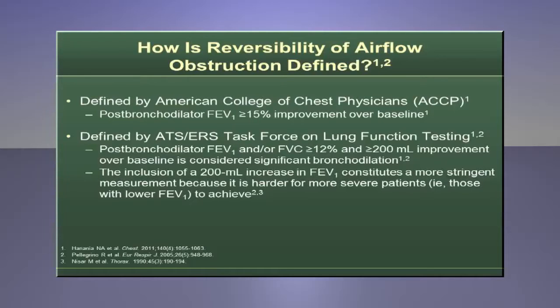Have your audience consider a patient with COPD who has severely compromised lung function, such as a baseline FEV1 of 800 milliliters. After taking a bronchodilator, that patient's FEV1 values reach 900 milliliters, which is a 100 milliliter improvement. This meets the 12% increase requirement for reversibility, but not the 200 milliliter increase requirement. Therefore, we must conclude that this patient did not achieve reversibility of airflow obstruction as defined by the ATS guidelines.